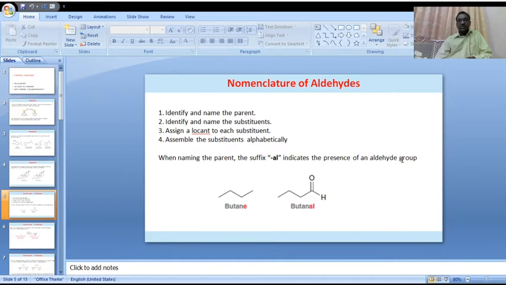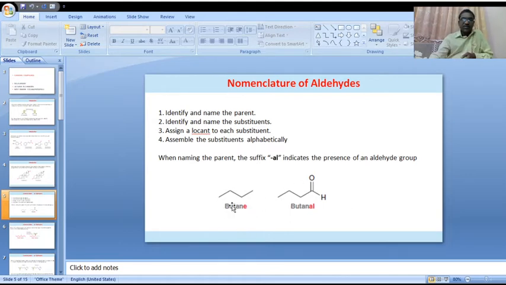The last letter E of the alkane is replaced by al. Is it clear? Commonly, the names of these aldehydes are called alkanals.